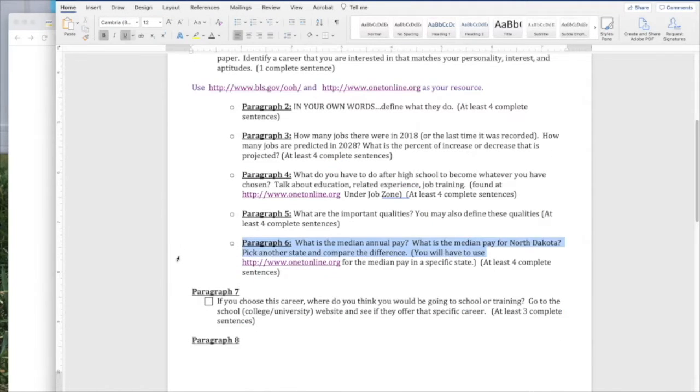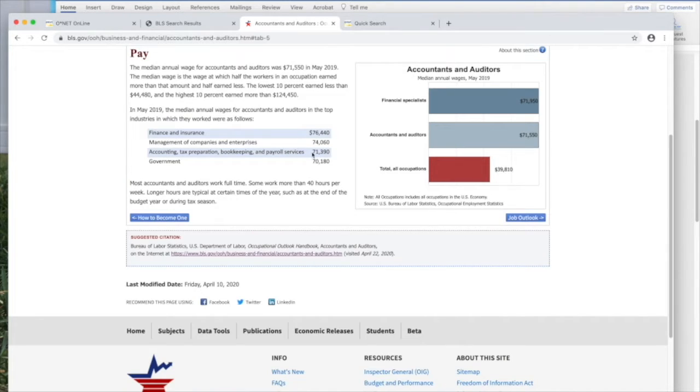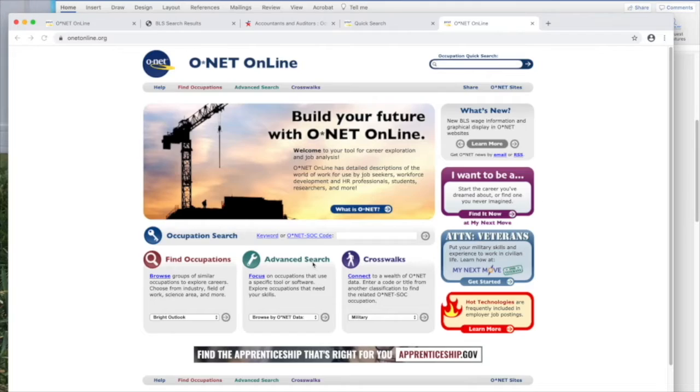Okay, paragraph 6, it says, what is the median pay? What is the median pay for North Dakota? Pick another state and compare the difference. You'll have to use this site for the median pay for a specific state. So I'm going to go through, here's my Occupation Outlook Handbook. I can click on the pay, find out the median pay. It says I have to use this site to find my state.